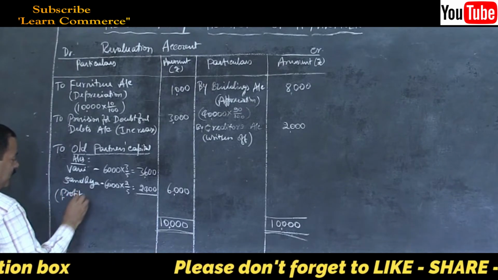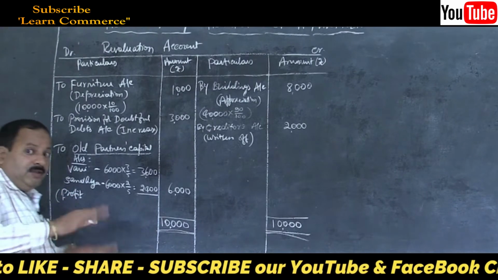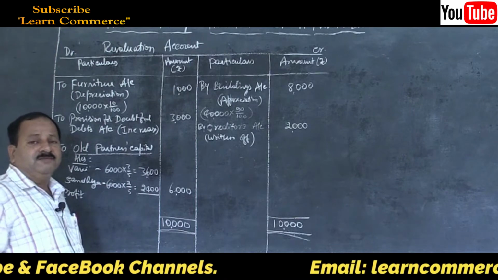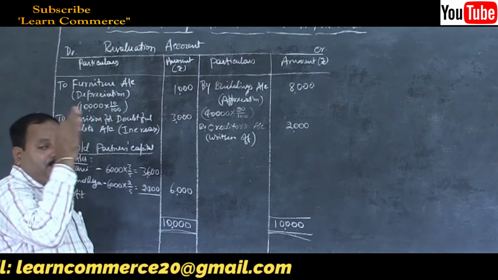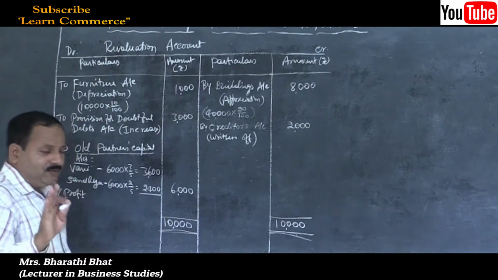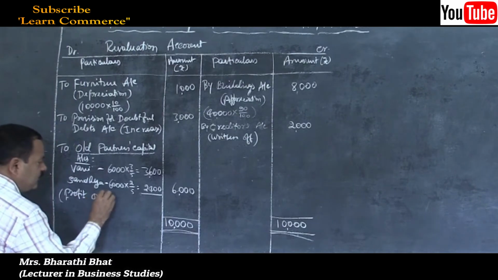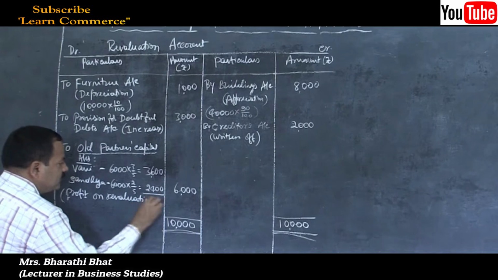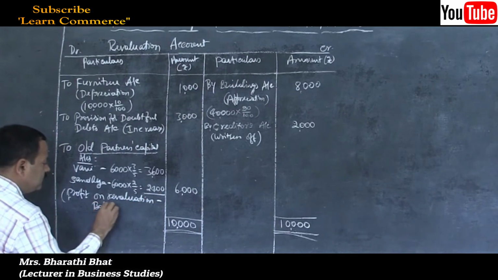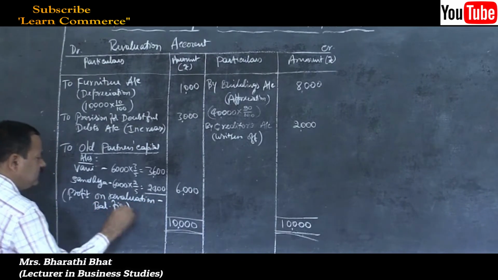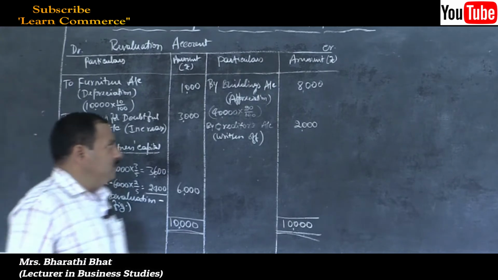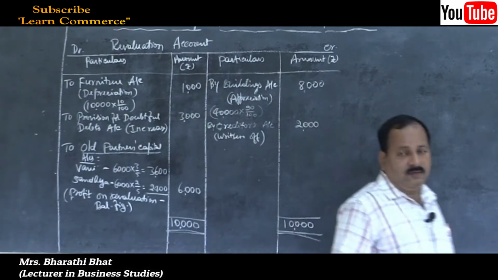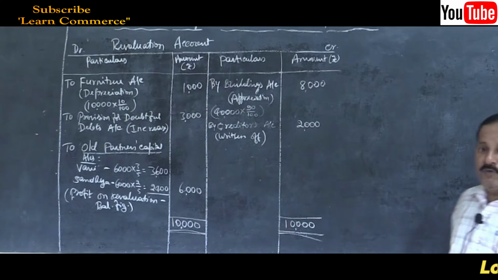Don't write revaluation account. On revaluing the assets and reassessing the liabilities, we are deriving the profit or loss. So, profit on revaluation, not revaluation account. Profit on revaluation, balancing figure. That's all, your account is done. Revaluation account is done. Now, let us move on to the next step.